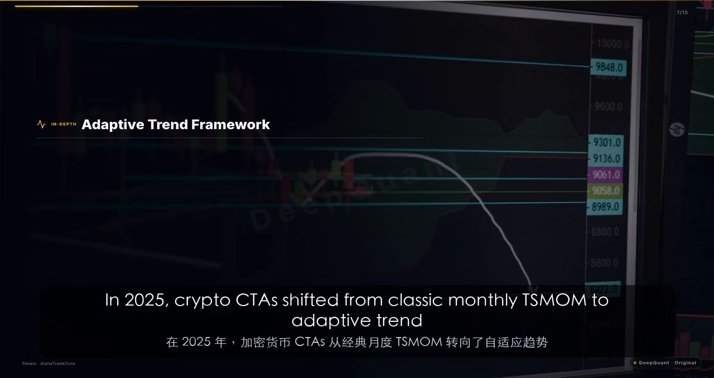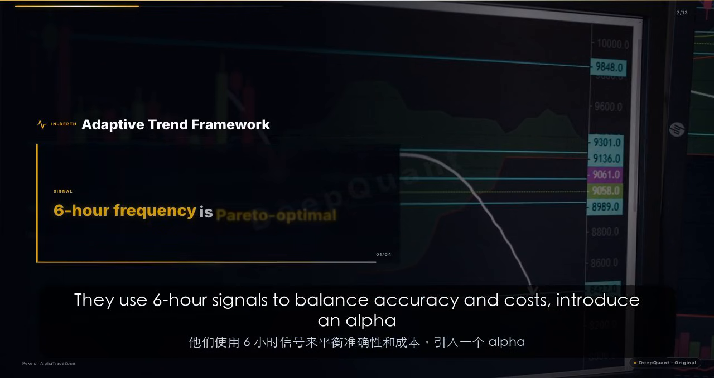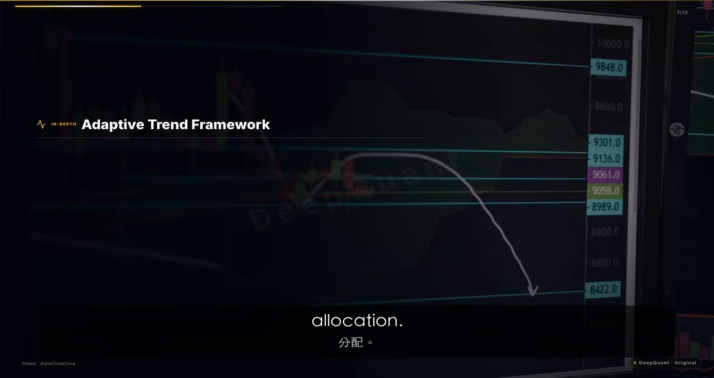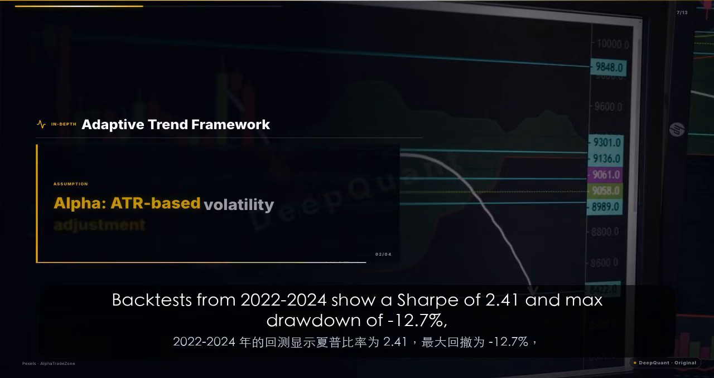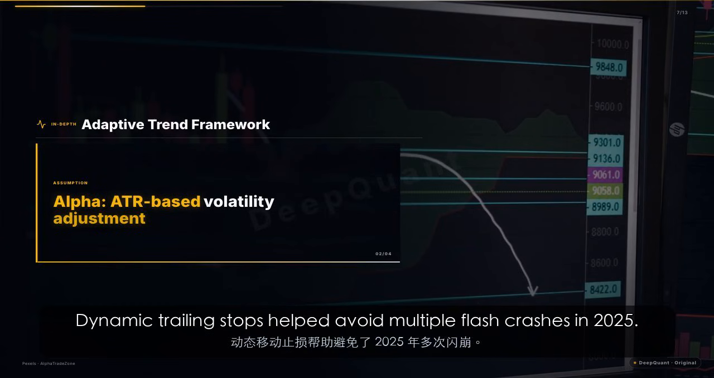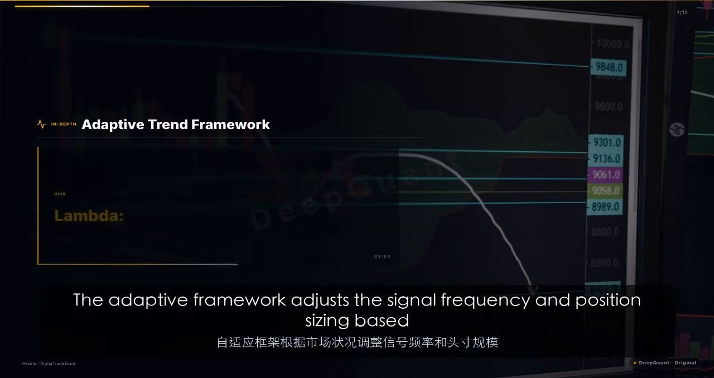In 2025, crypto CTAs shifted from classic monthly TSMOM to adaptive trend frameworks. They use 6-hour signals to balance accuracy and costs, introduce an alpha factor for ATR-based volatility adjustment, and a lambda for long-short allocation. Backtests from 2022 to 2024 show a Sharpe of 2.41 and max drawdown of -12.7%, beating buy and hold Bitcoin. Dynamic trailing stops helped avoid multiple flash crashes in 2025.